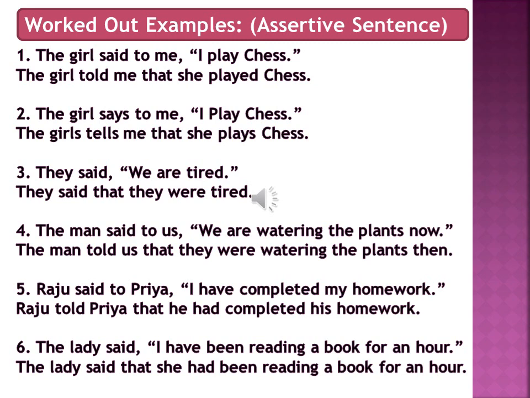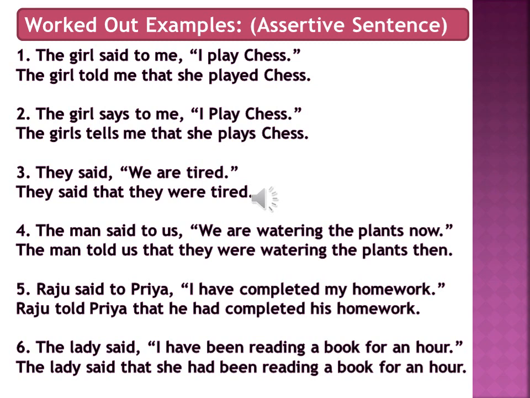Now in the fourth sentence, you can see the man said to us, we are watering the plants now. The reporting verb is said, so the table will apply. The man said to gets converted to told. The man told us that, we gets converted to they. We are watering the plants now is in present continuous tense.